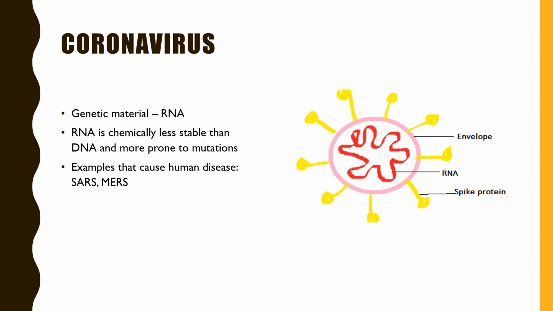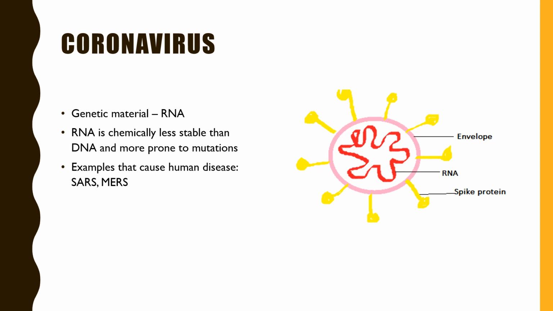The presence of this envelope is actually a benefit to us, because it is helping us to get rid of this virus by washing our hands with soap. This is an entirely different mechanism, on which I'll make the next video, on how washing hands actually helps in getting rid of the coronavirus. So now this is the generalized structure of the coronavirus.